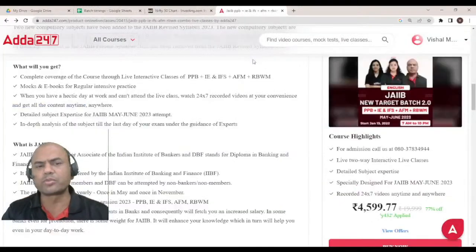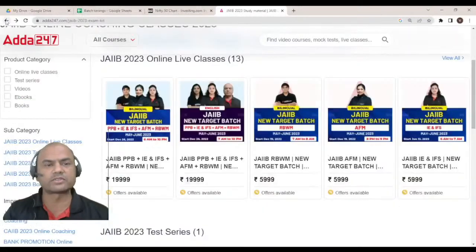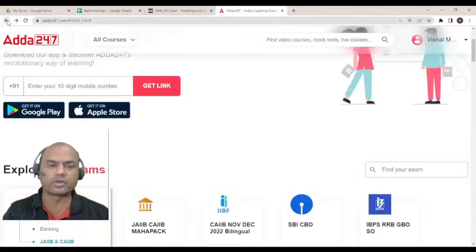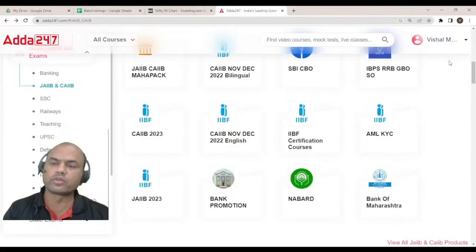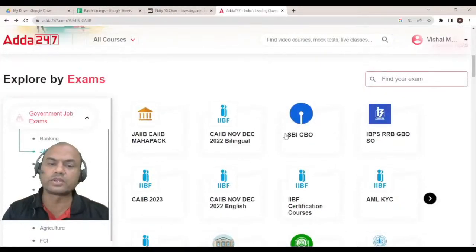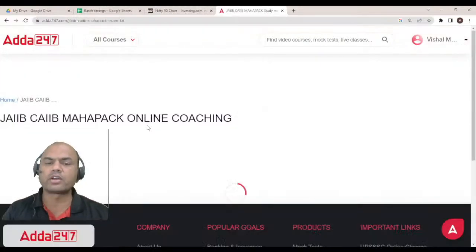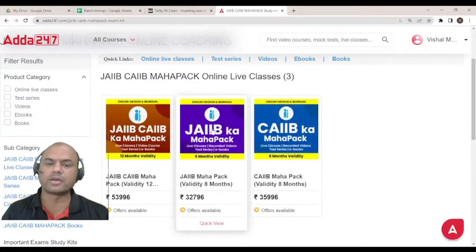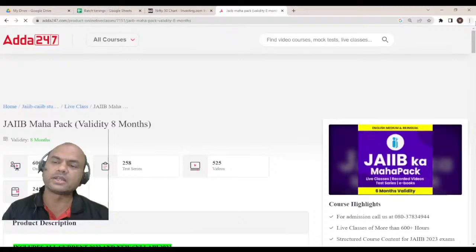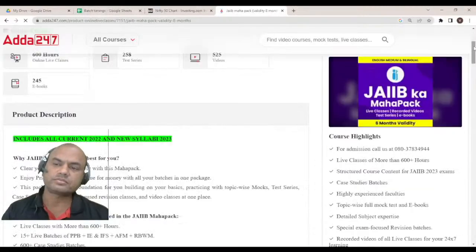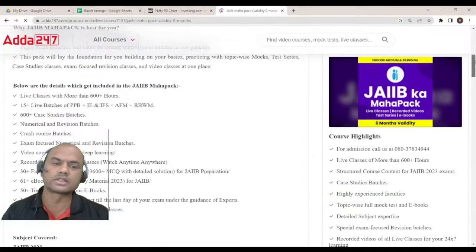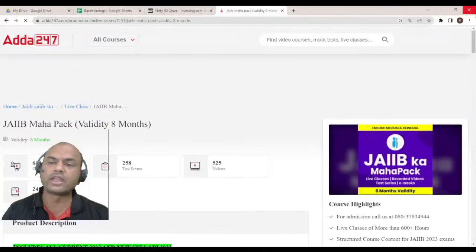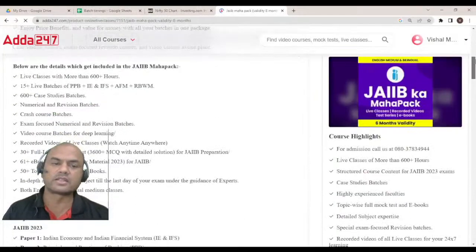And I would suggest one more point. If you want more than one batch, there are various batches for JAIIB and CAIIB going on. So instead of going for a single batch, I would suggest go for the Mahapack. In the Mahapack, you get many batches. See this JAIIB ka Mahapack. Click on this. How many batches are you getting? Look at this. 15 plus batches.